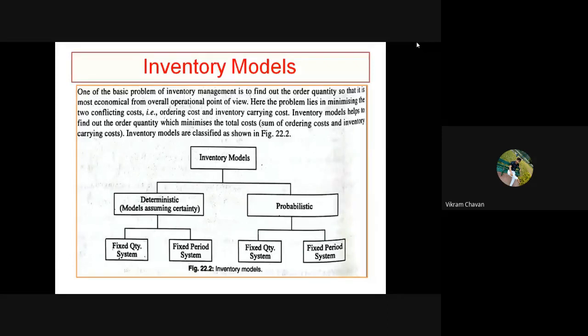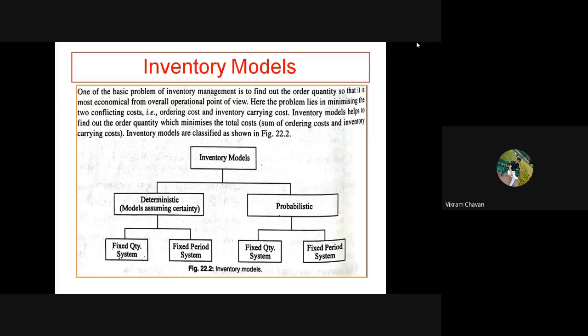Means, if you are ordering 100 components on 1st of January, you may order the same quantity on 1st of February, or you may order that quantity on 28th of February. So the period will vary, but the quantity remains the same, 100 products.